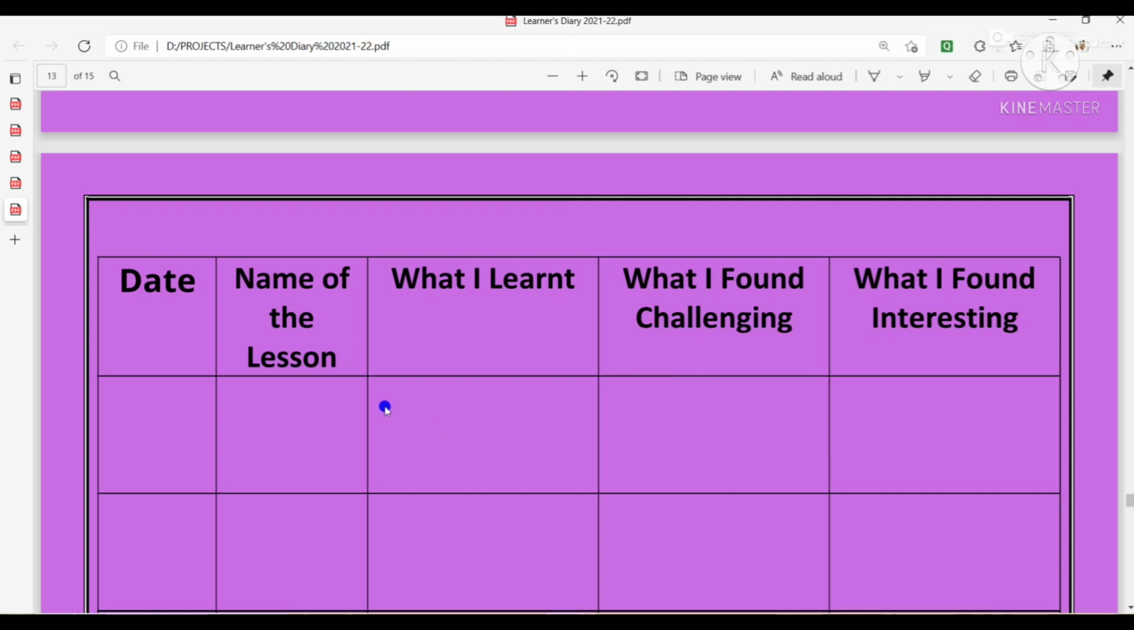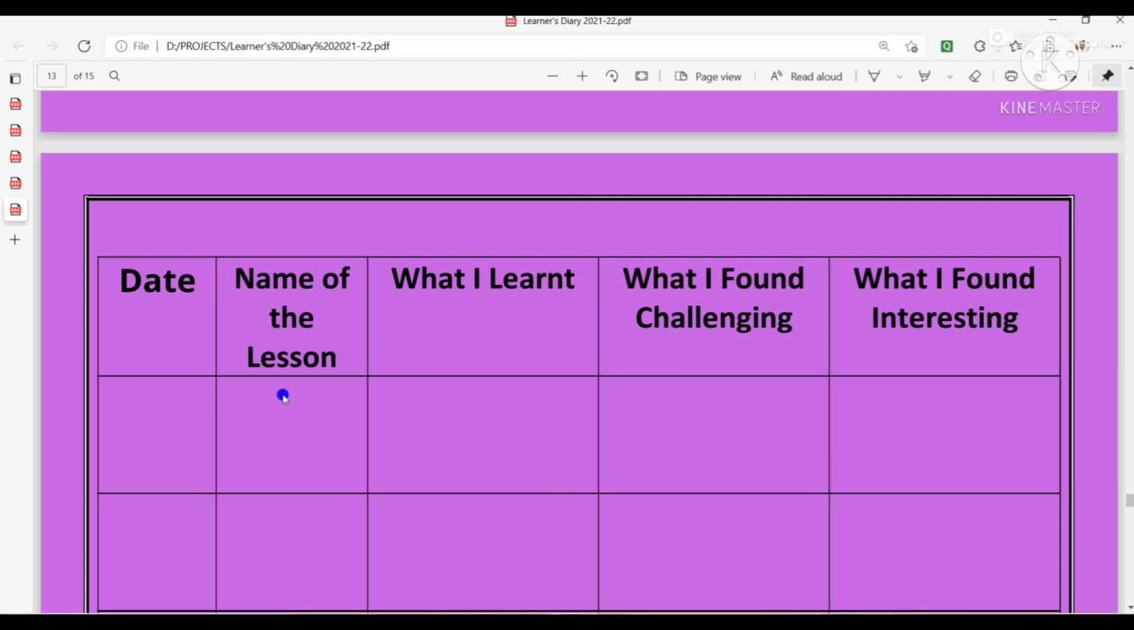That means for English you have to make one learner diary. For EVS, for social studies you have to make another. For science you have to make another. So separate learner diaries for separate subjects. I think there are six subjects in your class, sixth, seventh, and eighth. So as per the number of subjects, you have to make that number of learner diaries.